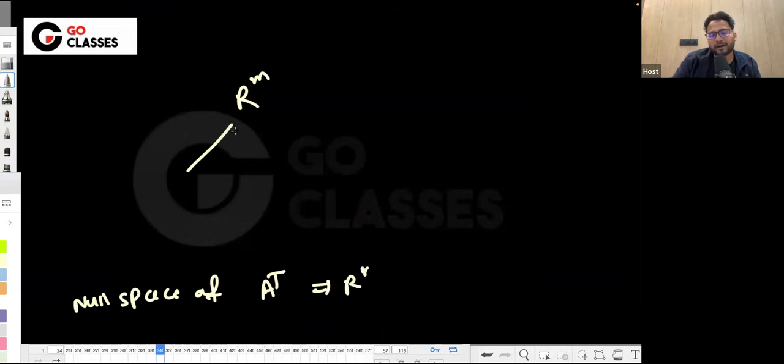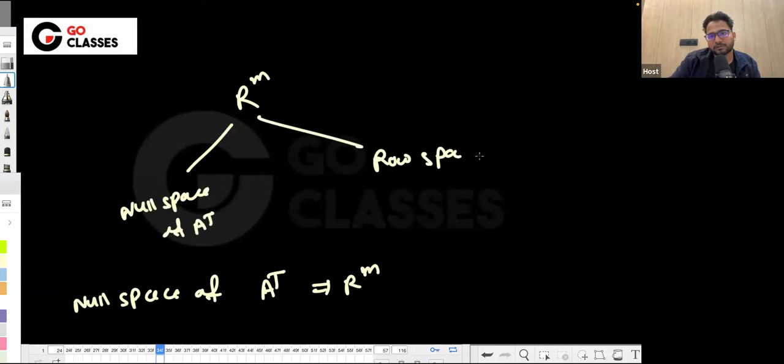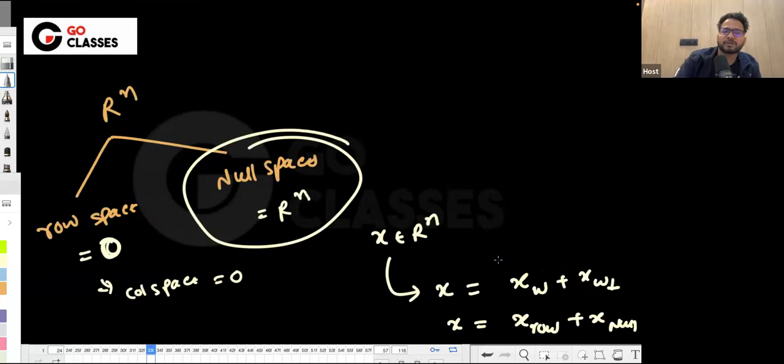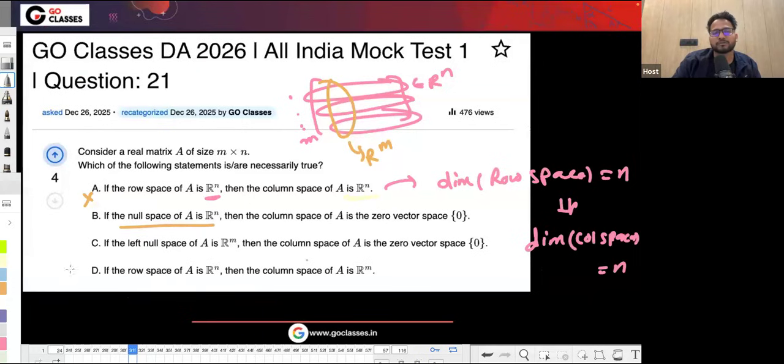Rm could be divided into two parts: the null space of A transpose and the row space of A transpose. Now they are saying that if this whole is Rm, then the row space of A transpose must be zero, or in other words, the column space of A must be zero, which is true. The column space must be the zero space. So this is also true.